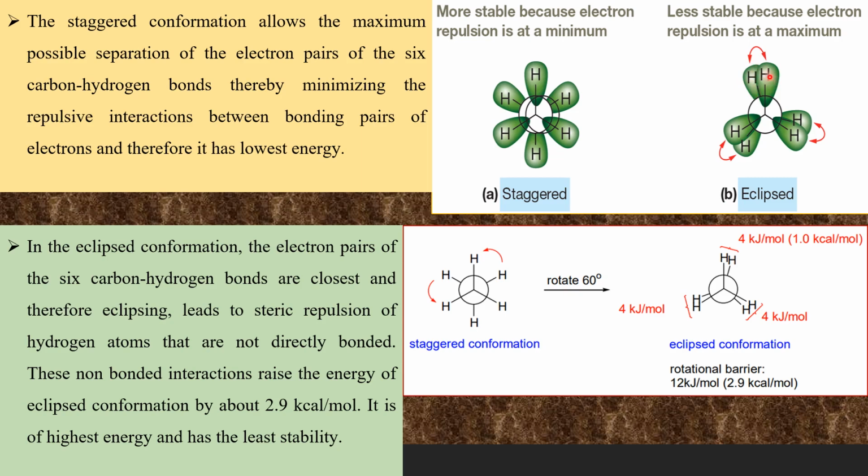The repulsion of each pair increases the energy of the molecule by 4 kilojoules per mole. So all the three pairs increase the energy of the molecule by 12 kilojoules per mole, and that is what you can see here. That is why this eclipsed conformer has higher energy than the staggered conformer.